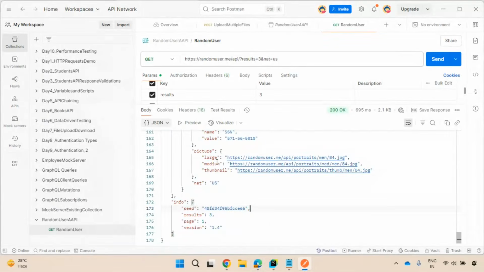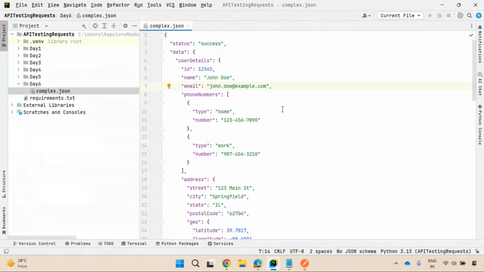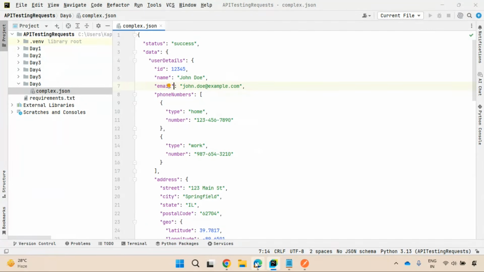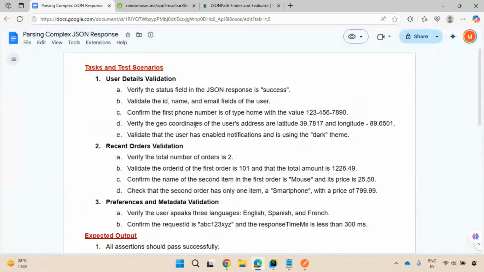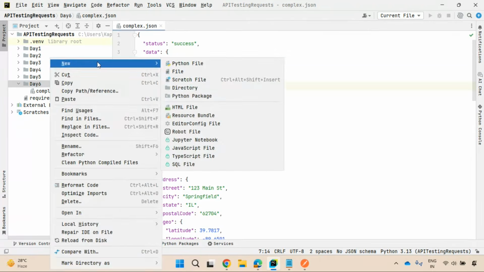You need to perform validations by capturing each and every key or object, based on the requirement. So here I have taken this. Try to understand this very carefully. Based on these test scenarios, I'll be writing validations upon reading the data. I have created this complex JSON. I need to read the data and pass it across multiple test methods where I'm going to do validation. Observe here, step by step, you need to understand.